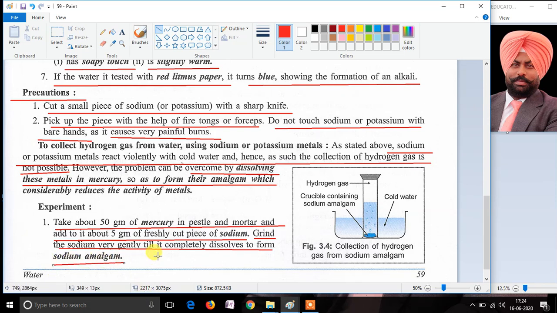As discussed, the mercury, which is 50 grams, should be mixed with sodium, which is 5 grams. They should be mixed thoroughly and ground so that they mix more thoroughly and form sodium amalgam.